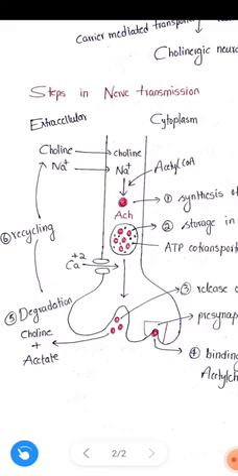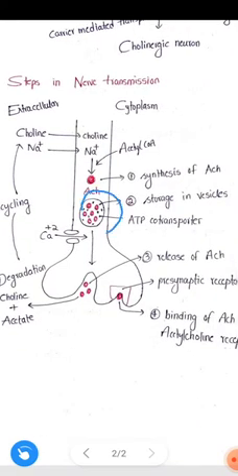In recycling, from the extracellular space, the choline along with the sodium ions enters into the cytoplasm of the neuron. If you observe one step here, the release of acetylcholine is facilitated by the action potential.